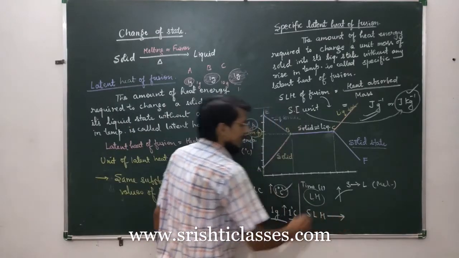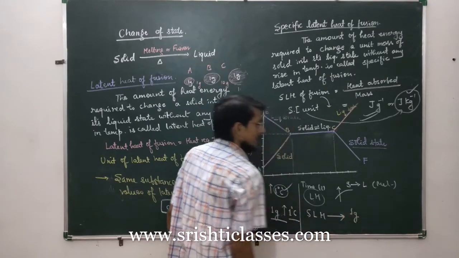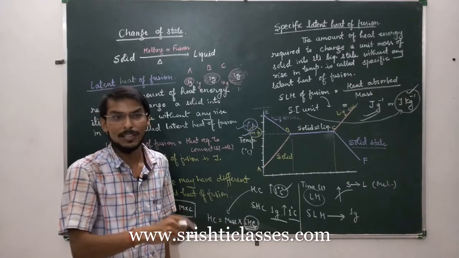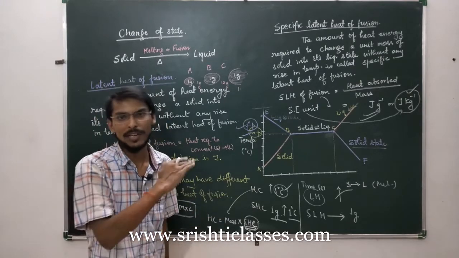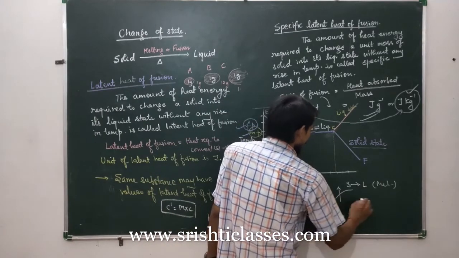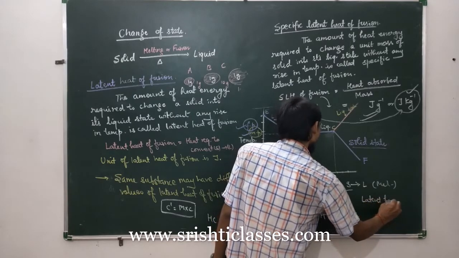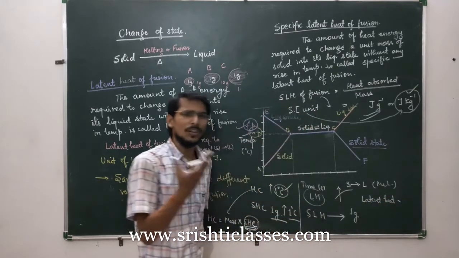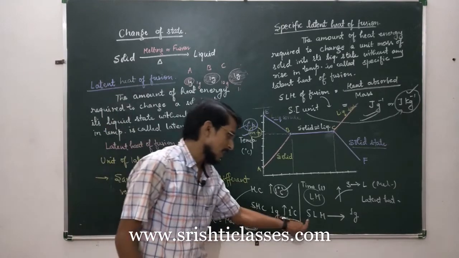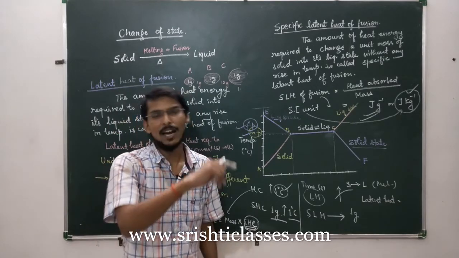Specific latent heat, in this case we talk about 1 gram mass. The amount of heat energy required to melt 1 gram of solid completely into liquid state without any rise in temperature. So latent heat is the total amount of heat required to melt a solid, but specific latent heat is the heat required to melt 1 gram of solid.